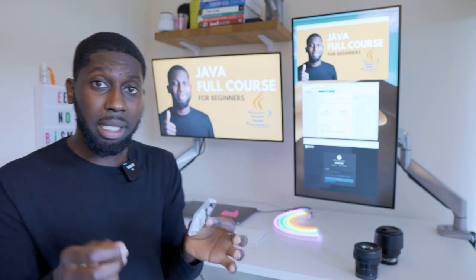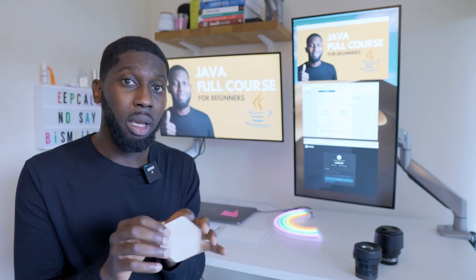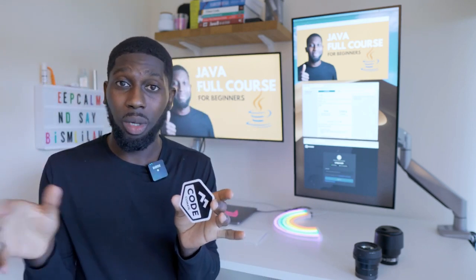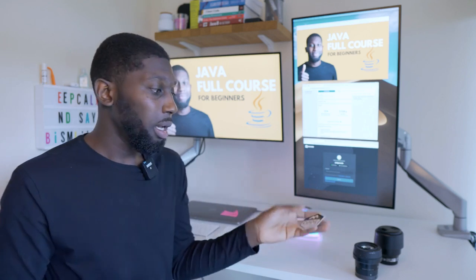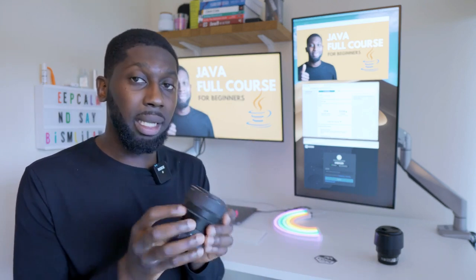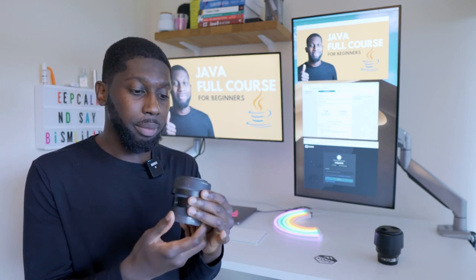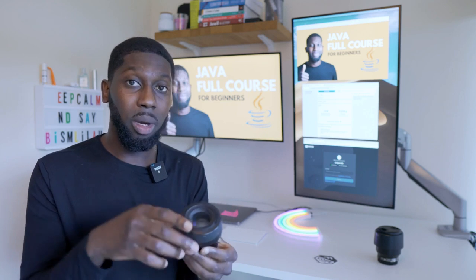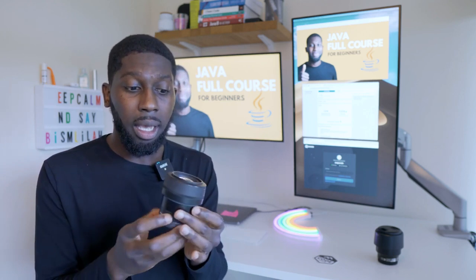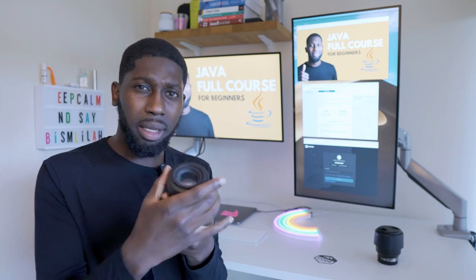With classes and objects, when you define classes, and I'm going to show you exactly in a second, classes have two things. They have the attributes, which are the things that define the actual objects that you want to create. For example, this lens right here: the attributes would be the color, the aperture, whether it is prime or not, and the brand. So these are the attributes.